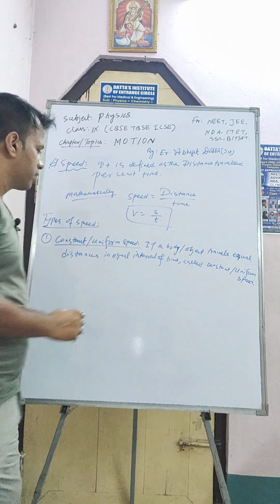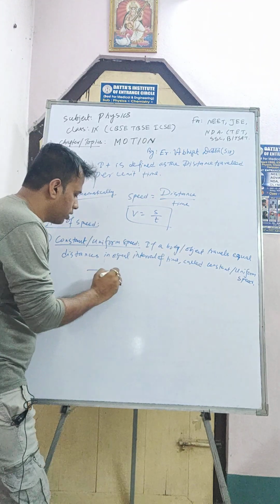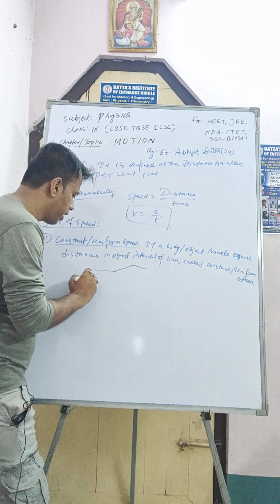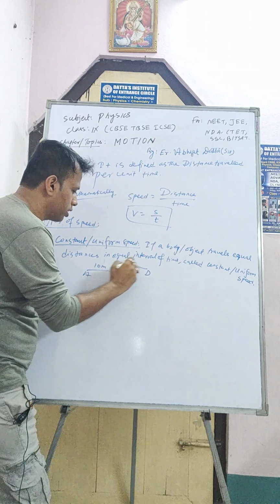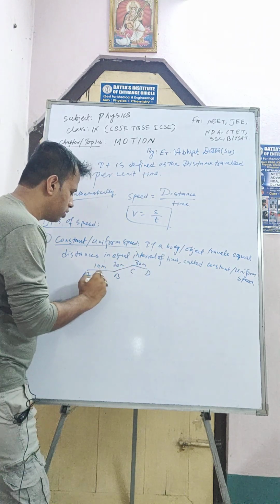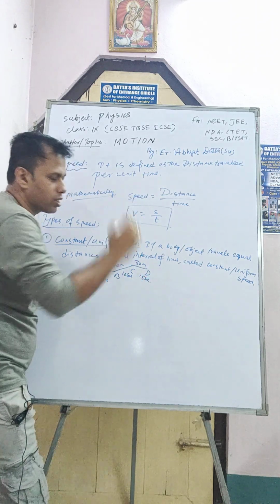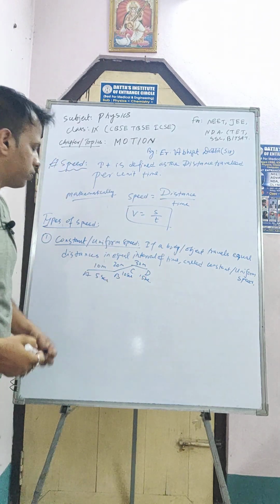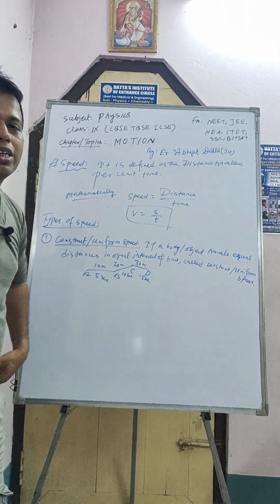Okay, if a body travels equal distance in equal interval of time, it's called constant speed. Suppose I take this example: A to B, B to C. This one is 10 meter, this one is 20 meter, and this one is 30 meter. This one is 5 seconds, this one is 10 seconds, and this one 15 seconds. So in equal time intervals it travels equal distances.